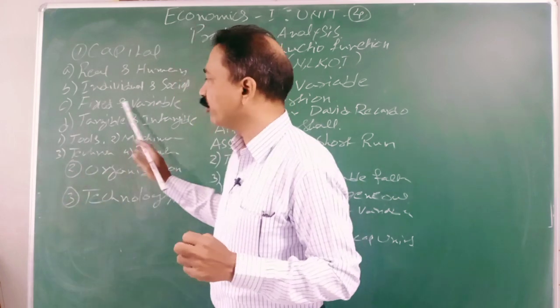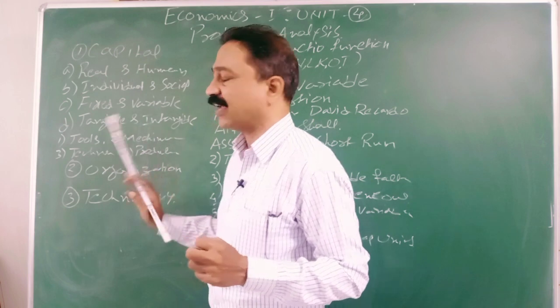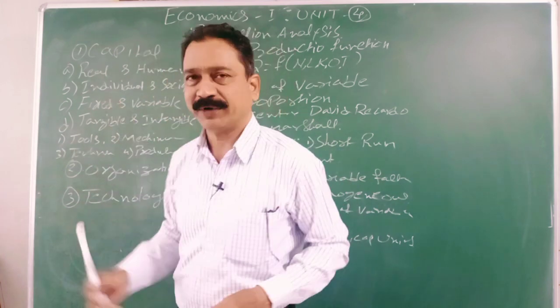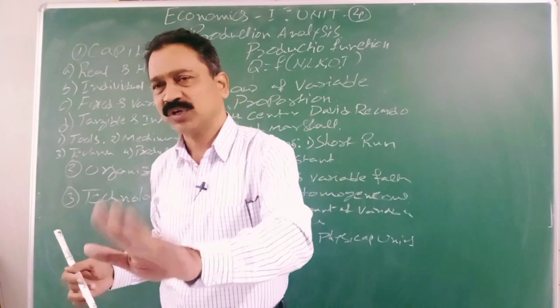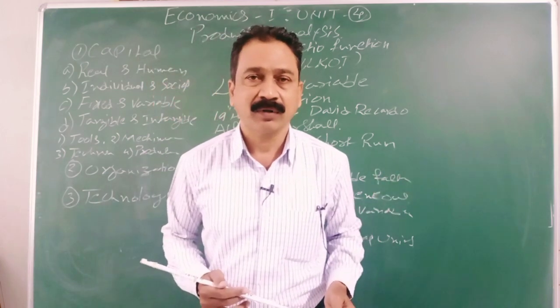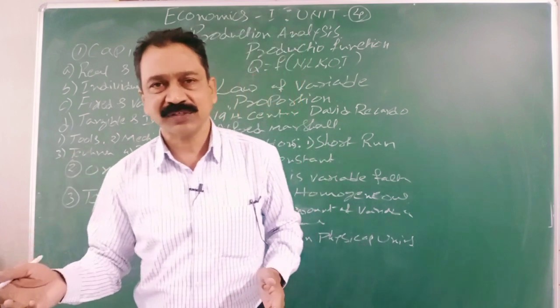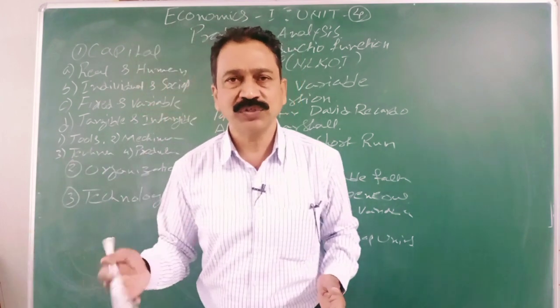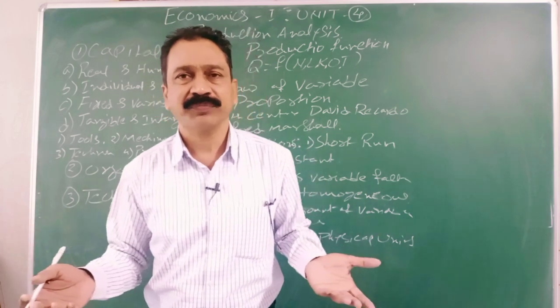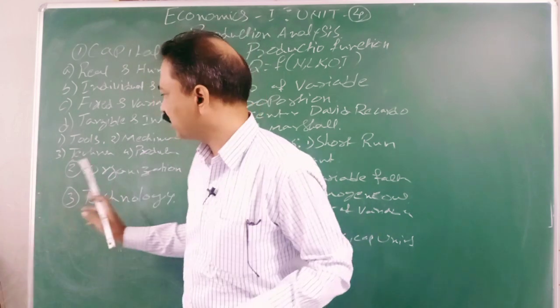Okay. Now we will go to the next one: tangible and intangible. Tangible capital means whichever you can see, like real capital. Whichever you can touch, those are all tangible capital. It means buildings, machinery, tools, etc. Everything comes under this tangible. Your computers, keyboard, those are all tangible capital.